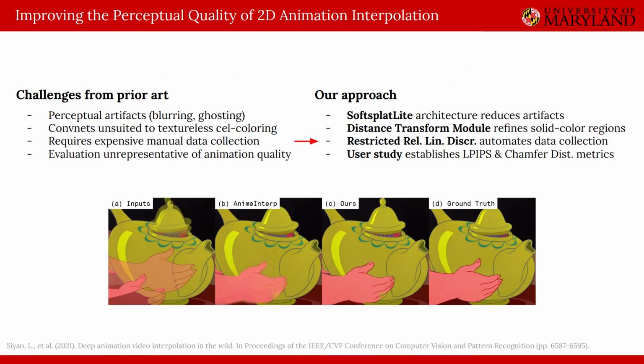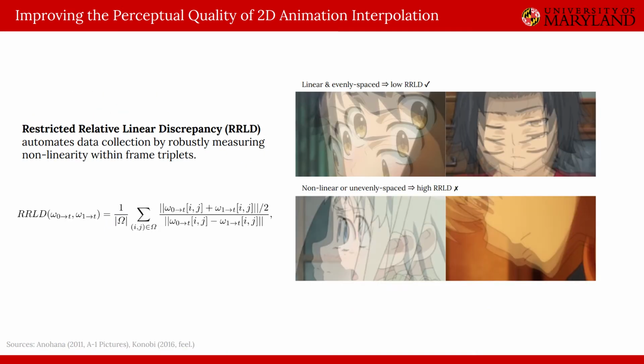Thirdly, we remove the need for manual data collection. Unlike natural video, training an interpolator on raw 2D animation reduces performance. This is due to animation's lower frame rate and extreme nonlinearity between frames. While AnimeInterp manually collects the dataset for training, we propose a new metric called Restricted Relative Linear Discrepancy, or RRLD, to programmatically quantify and filter out nonlinearity and uneven spacing. Using our metric, we double the size of AnimeInterp's ATD12K training set with no manual effort, leading to improved generalization error on their benchmark and allowing future work to leverage widely available 2D animations for training.